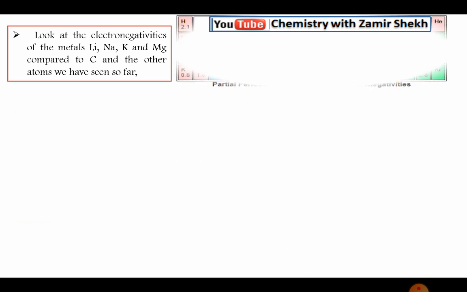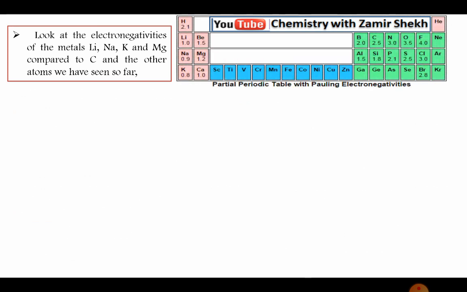Look, the difference is given here. This is the actual periodic table of our interest. So boron, carbon, nitrogen, oxygen, fluorine, and neon, the noble gases. If I make the compound of carbon and lithium, then lithium is 1.0 and carbon is 2.5, so the lithium-carbon difference will be 1.5. If I take magnesium and carbon, 1.2 and 2.5, 1.3 will be the difference.